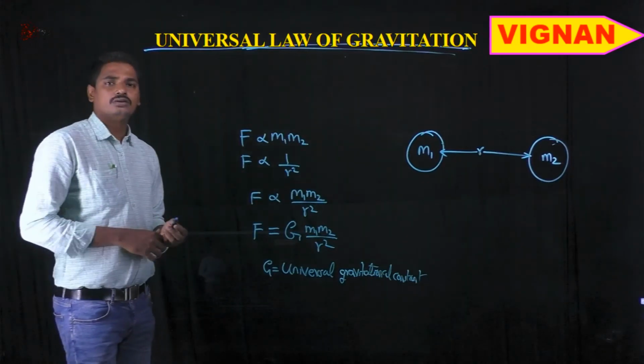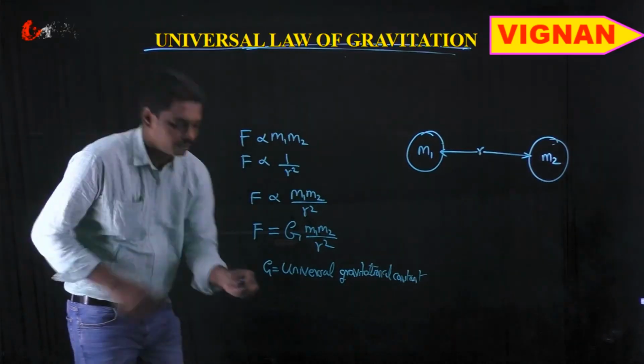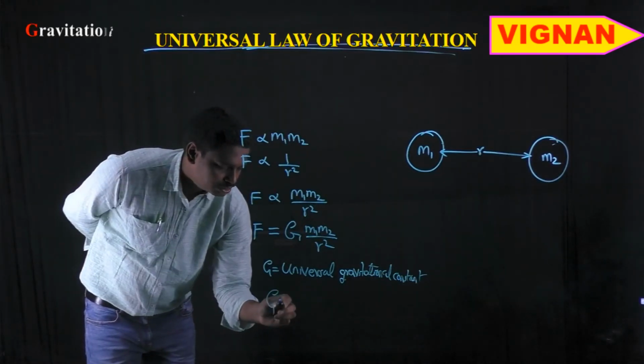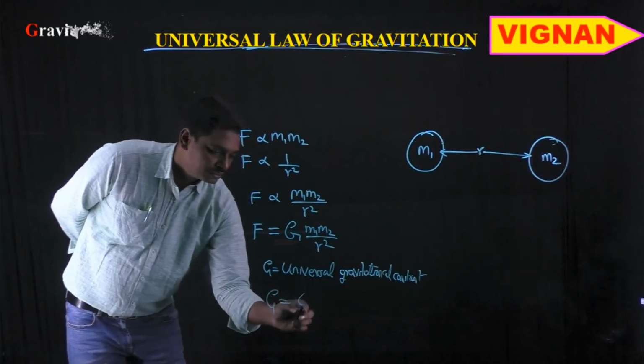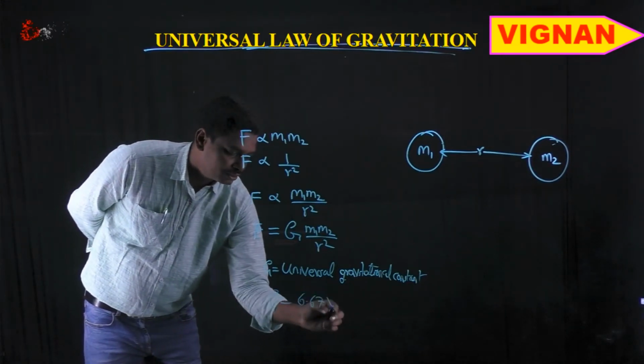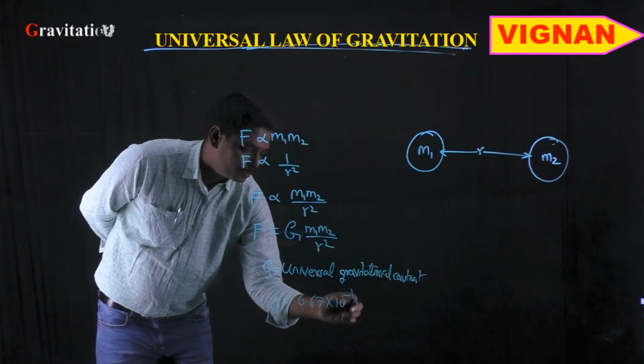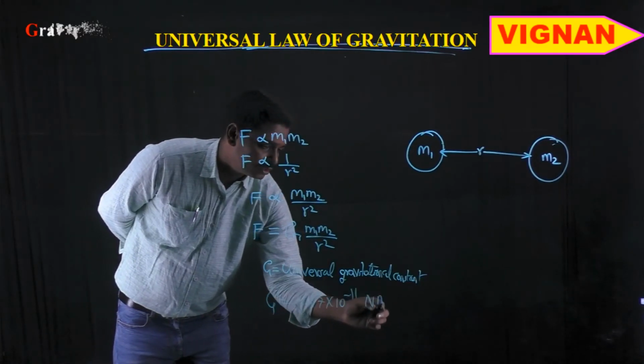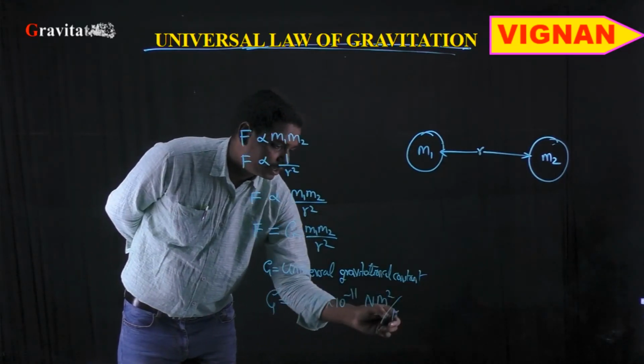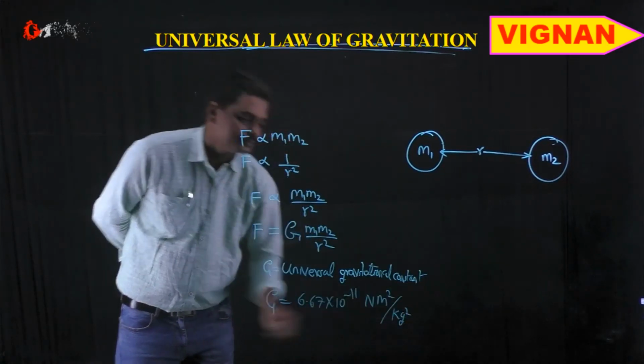G is called the universal gravitational constant, and the value of G is 6.67 into 10 power minus 11 Newton meter square per kg square.